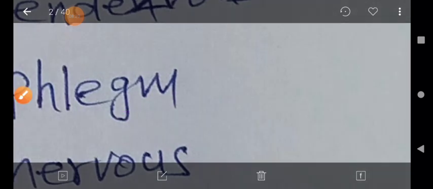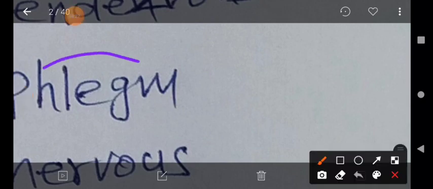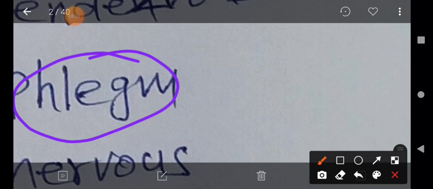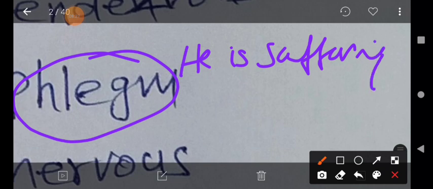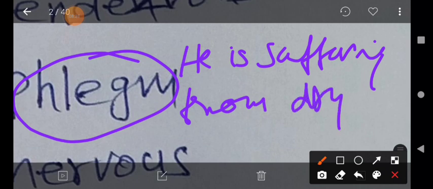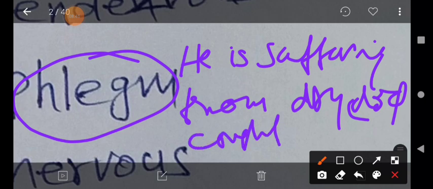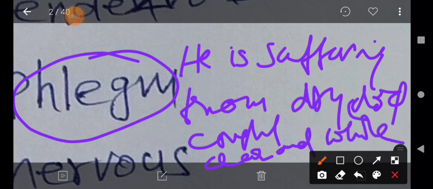What is the example sentence for usage? For instance, he is suffering from a dry cold and dry cough, cold and cough, and clear and white phlegm, not plum, white phlegm. G is silent. This is the usage, my dear students.